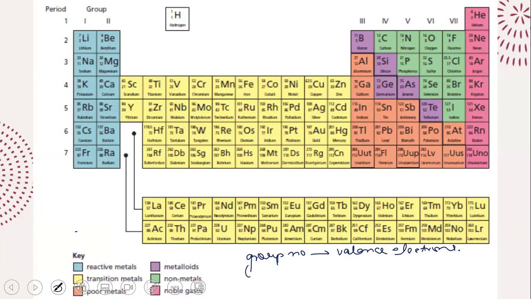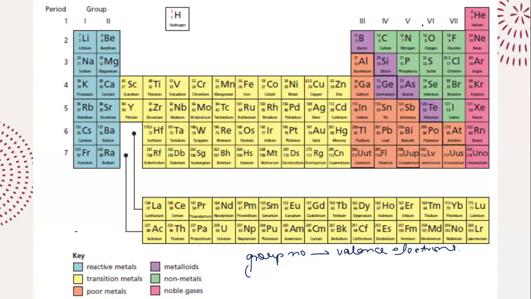If you are ever solving your past paper questions and they ask how many electrons are in the outer shell of iron, or how many electrons in the outer shell of aluminium, don't worry about writing down the entire electronic configuration. It's in period number 3, group number 3, so it's got 3 valence electrons.